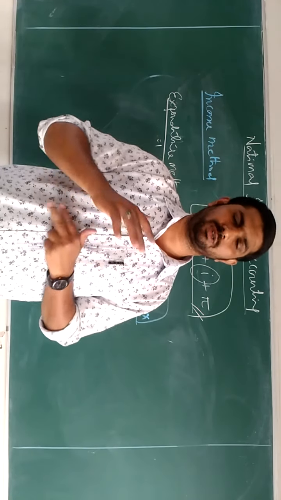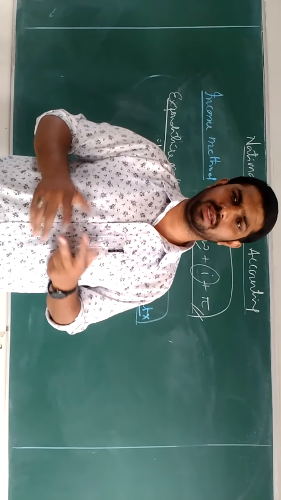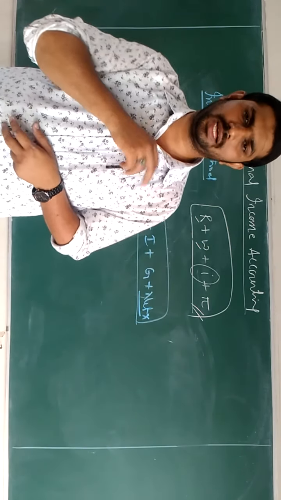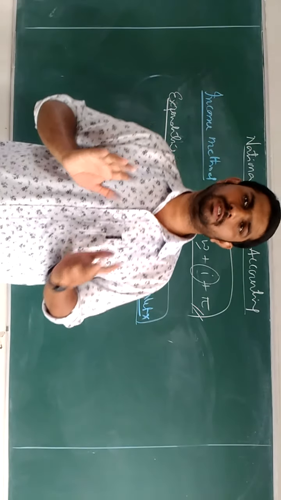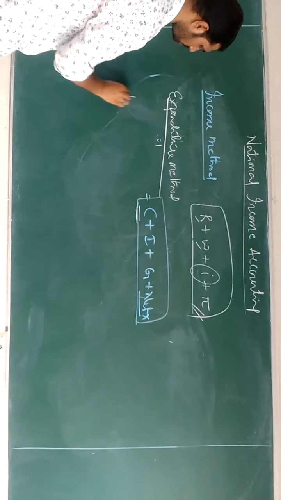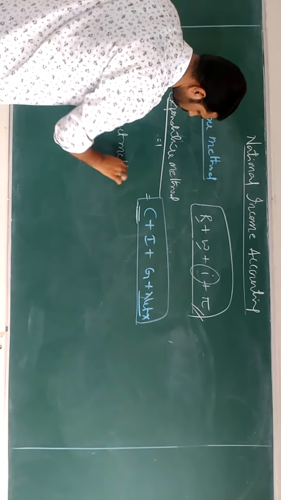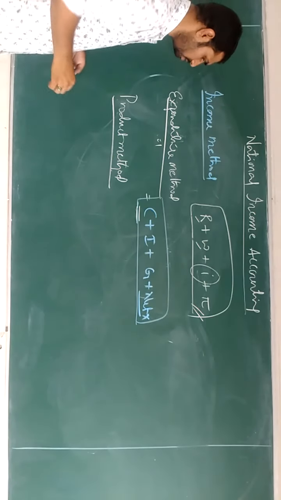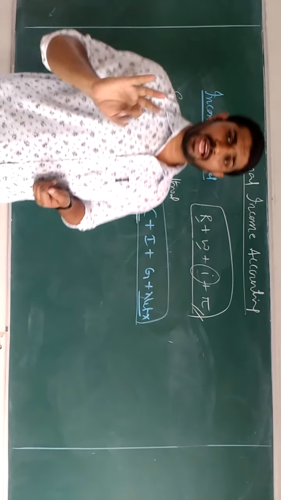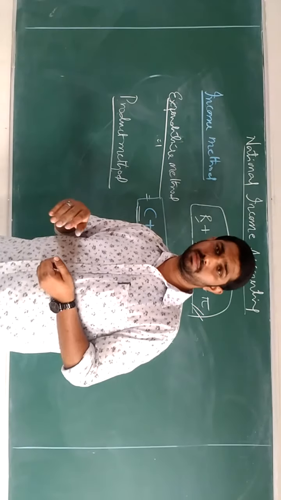Moreover, we will talk later regarding how the GDP affects the common man's pocket and all. Now coming to the next one, the third method of calculation of national income, that is called the product method.